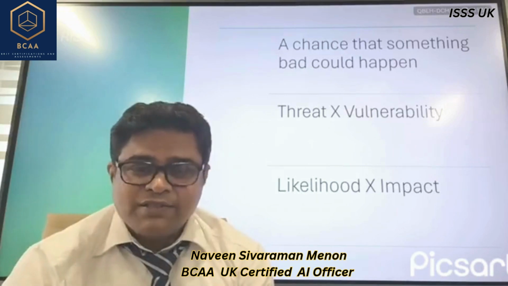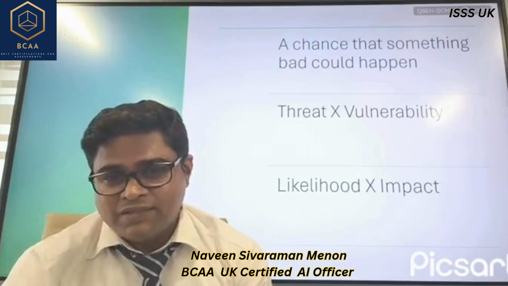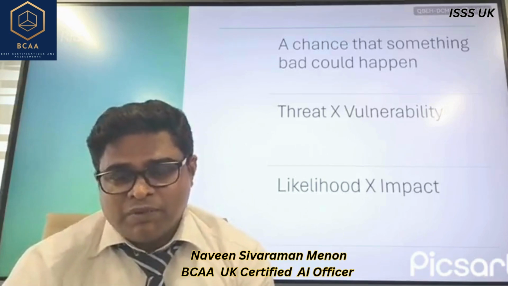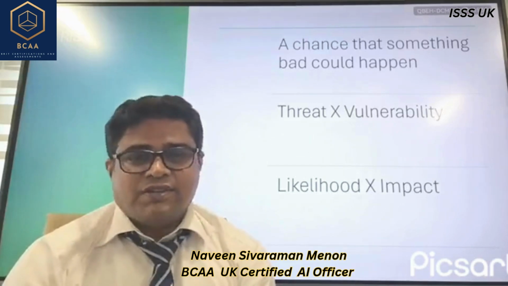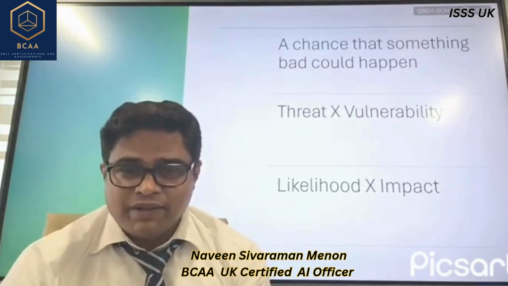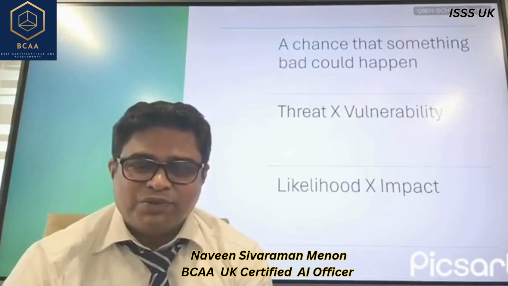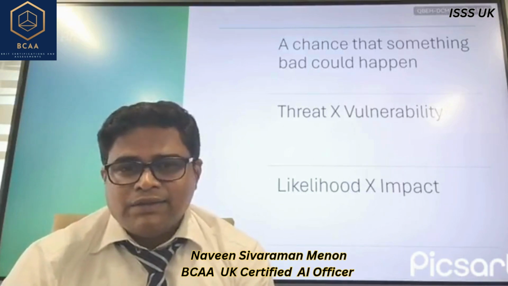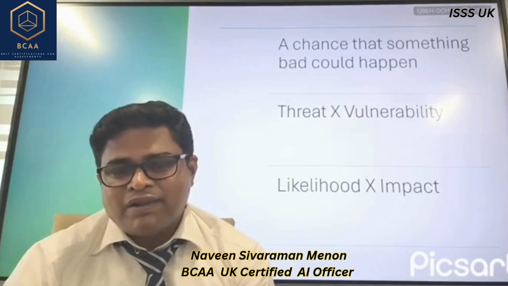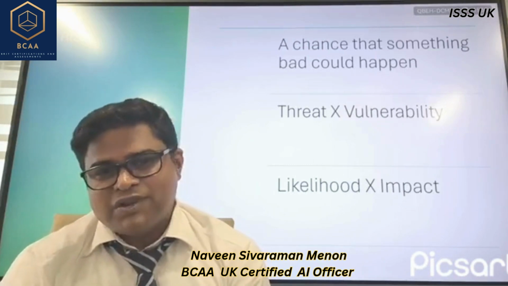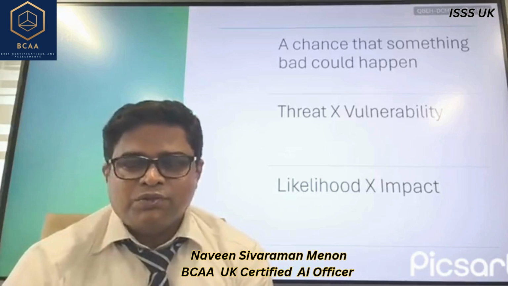So the chance that something bad happens is the likelihood, which depends upon the road conditions, the tire conditions, your driving type, and so on and so forth, and the impact. The impact is that you are stuck on the road. So what do we do?